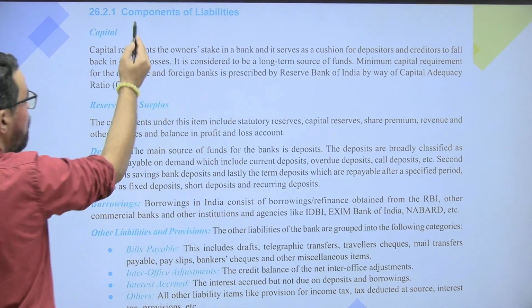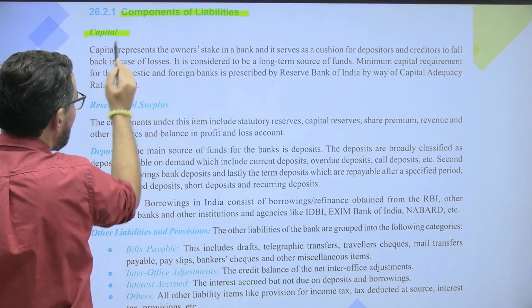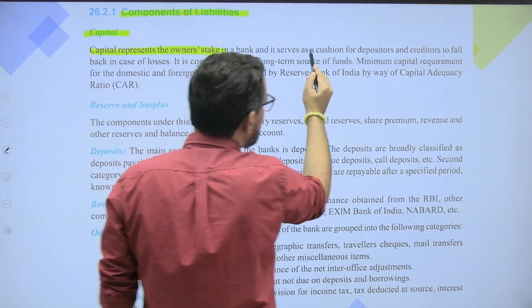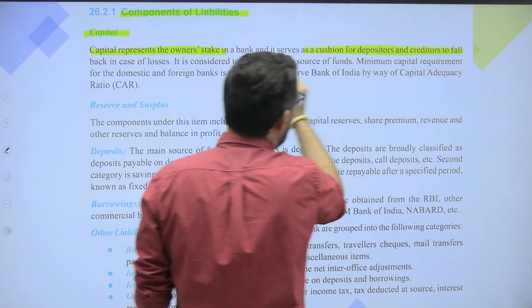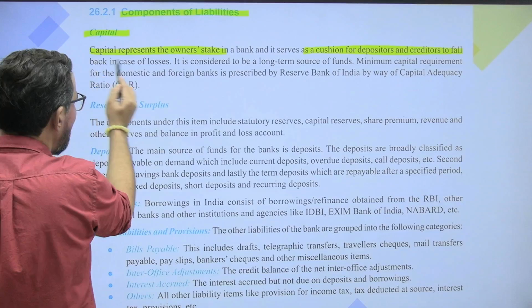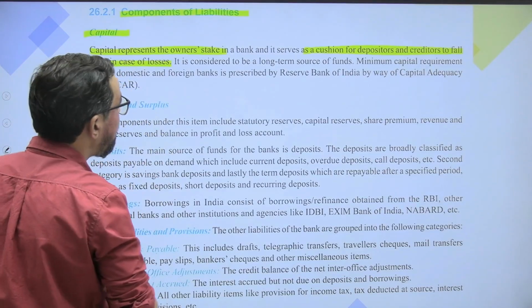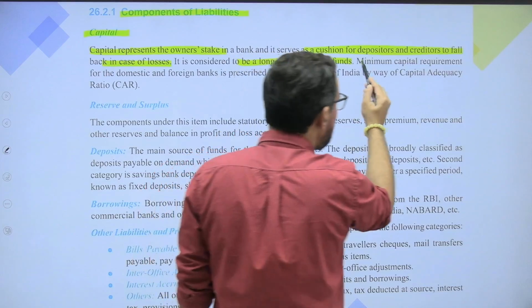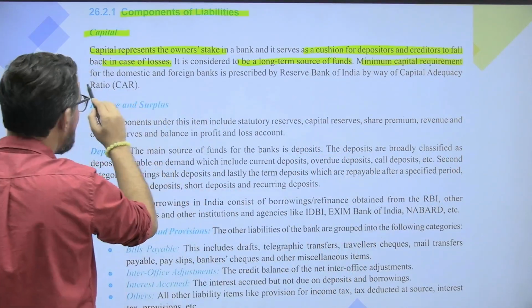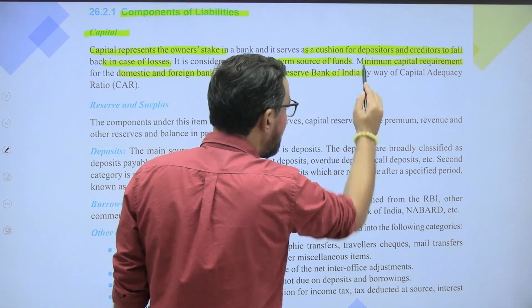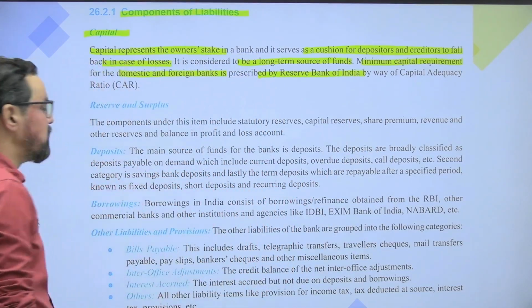Okay, so the component of liabilities is capital. Capital represents owners' stake in a bank. It serves as a cushion for depositors and creditors to fall back on in case of losses. It is considered to be a long-term source of funds. Minimum capital requirements for domestic and foreign banks are prescribed by RBI through the capital adequacy requirements.